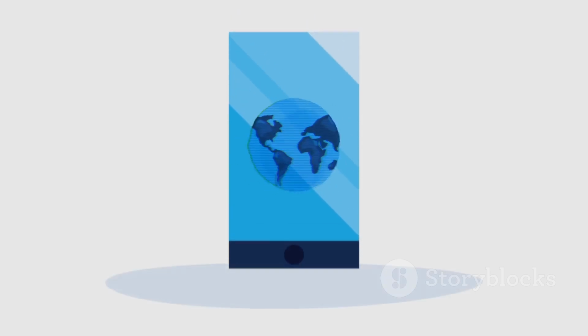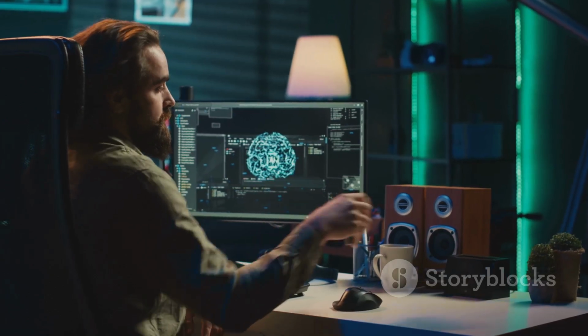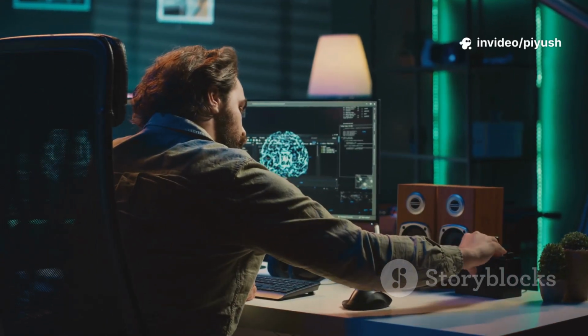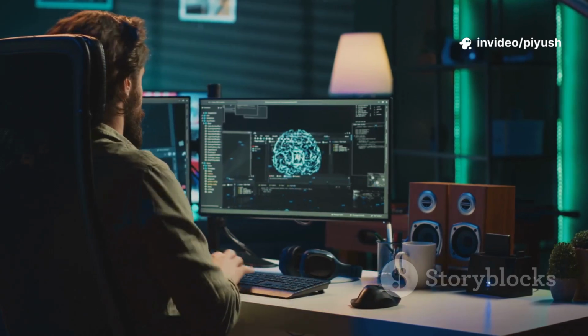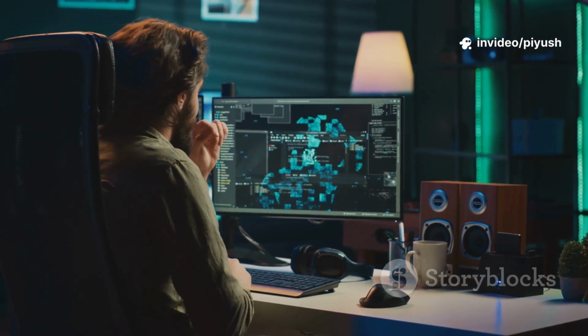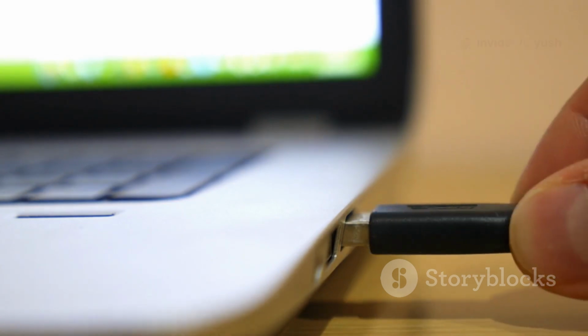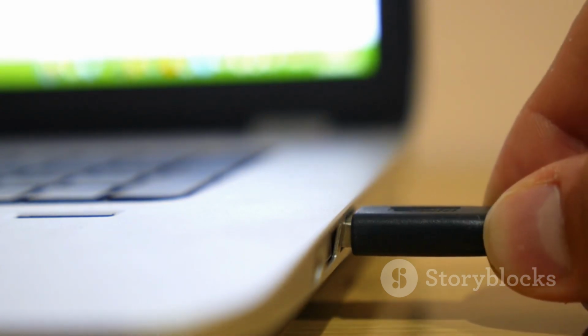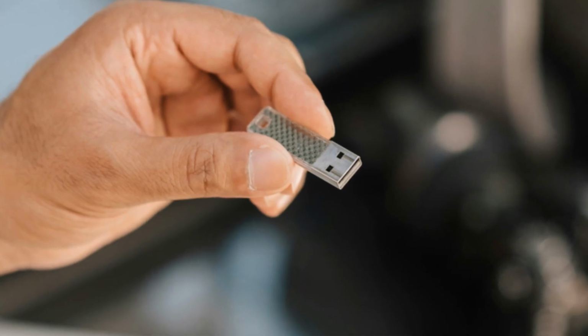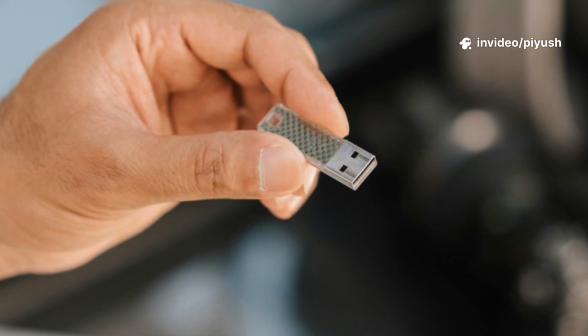For this guide we will use Rufus, as it is a very popular and versatile tool, especially for Windows installations. But the steps are very similar if you choose to use Balena Etcher. First, plug your 8GB or larger USB drive into an available USB port on your computer. Remember, this drive will be completely wiped, so make sure it doesn't contain any files you need.